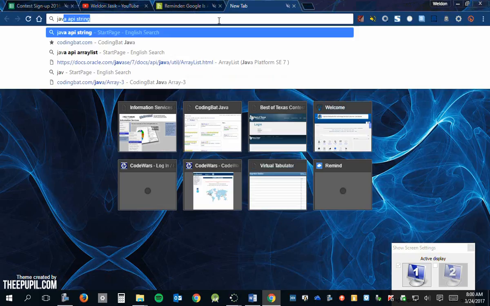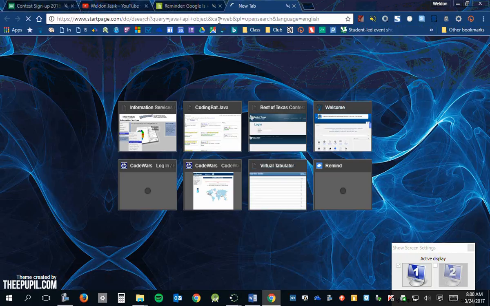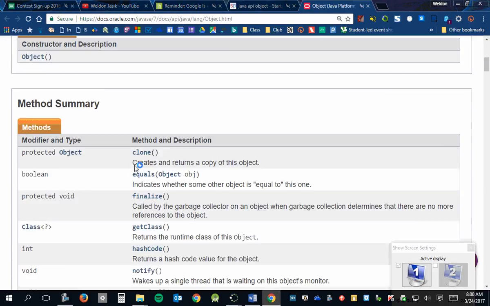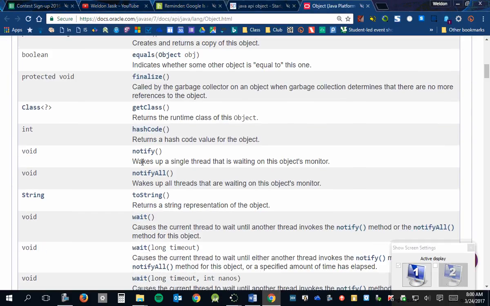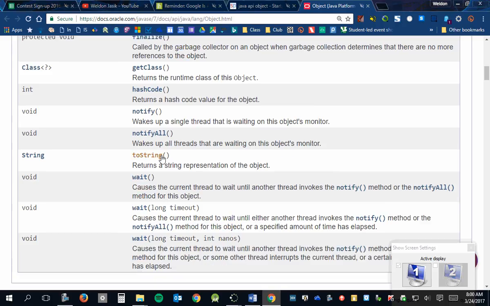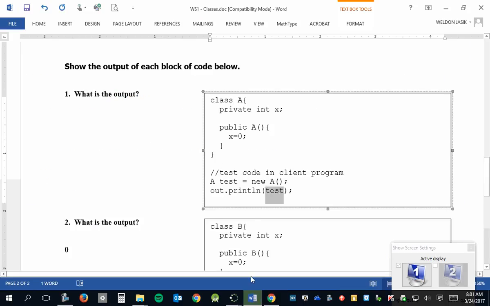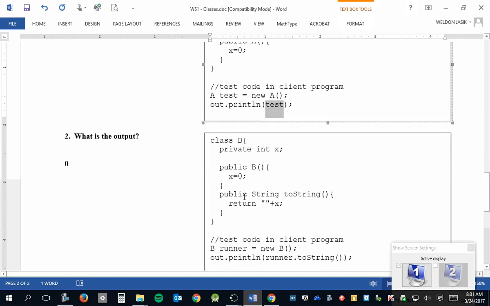What was I doing? Oh yeah, Java API object. There is an Object class. Let me bring it up, and it has all these methods. The main ones you need to know about are the equals method and the toString method. If you click on the toString method, this is the normal default behavior. It gets you the class name, then an @ symbol, and then something called a hash code, which you don't have to worry about. I'm just saying every object has a toString method, always, that it inherits from the Object class that behaves the way I just showed you. We don't like that. You should always give it your own toString method, okay?